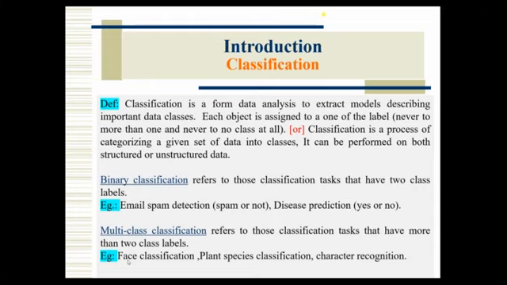Or plant species classification. If we take a plant, we have different kinds of plants. If we take one plant, let us assume X, under X we have different categories also, let us assume X1, X2, X3, like this. For that also we have to go for multi-class classification. Or character recognition. If we go for English character recognition, we have 26 characters, and it may be any one of them.